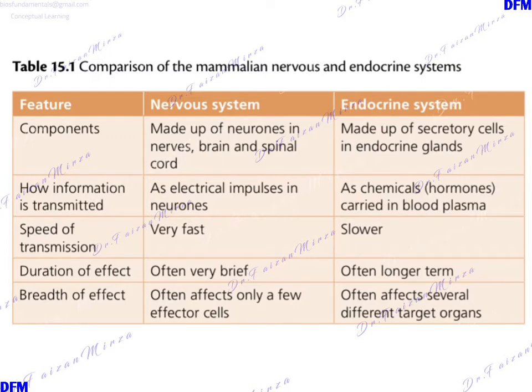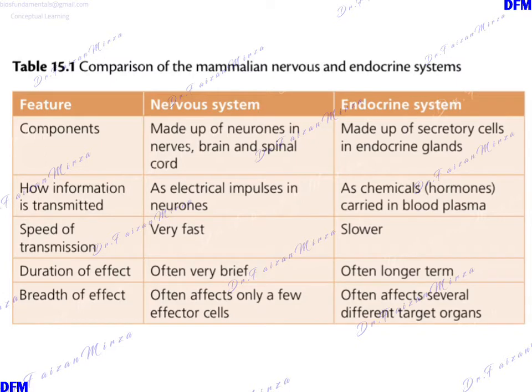The speed of transmission is very fast in the nervous system, whereas it is much slower in the endocrine system. The duration of effect is often brief in the nervous system, not always, but often it's brief. Similarly, in the endocrine system, it's often very long, but again, keep in mind this is not always the case.